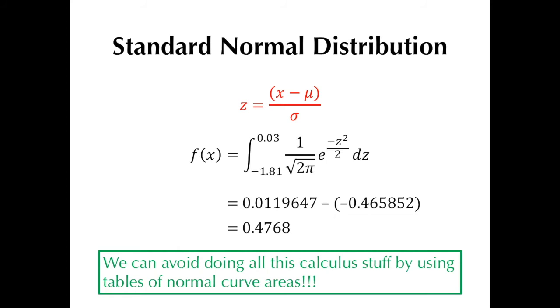As I mentioned earlier, we can avoid integrating by using tables of normal curve areas, wherein we make use of the z-scores we computed. Now, before I show you how to compute for the desired probabilities using the tables, let me just mention a few things about them first. Now, these tables are also called the tables of standard normal probabilities because we'll be using the z-scores we computed to locate the probability values on the table.